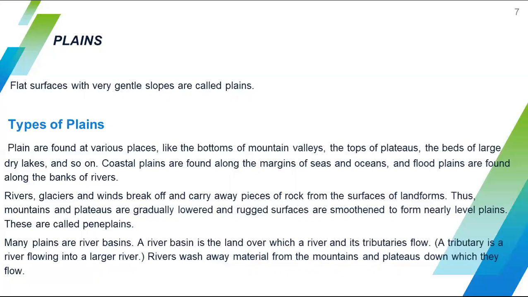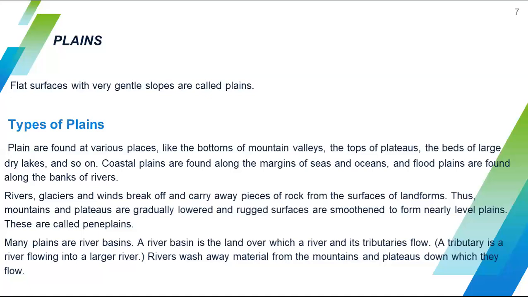Then, many plains are river basins. A river basin is the land over which a river and its tributaries flow. Look at that: many plains are river basins. And what is the meaning of river basin? A river basin is the land over which a river and its tributaries flow. A tributary is a river flowing into a larger river.